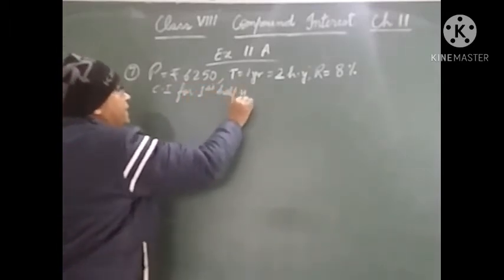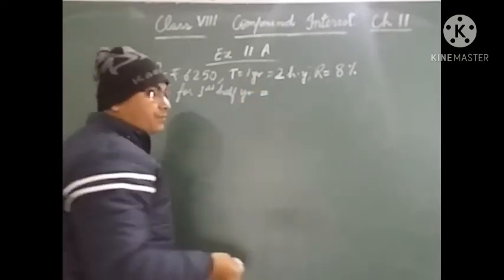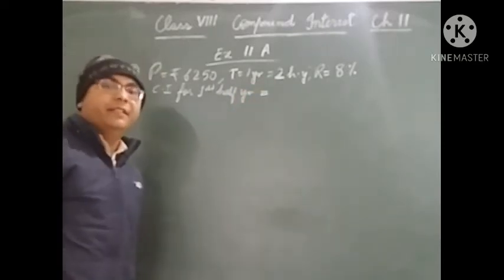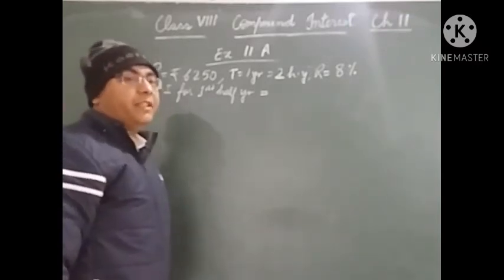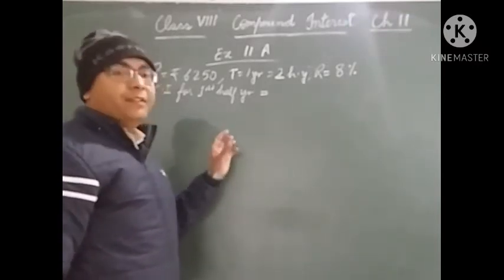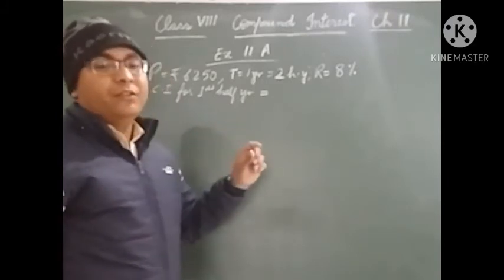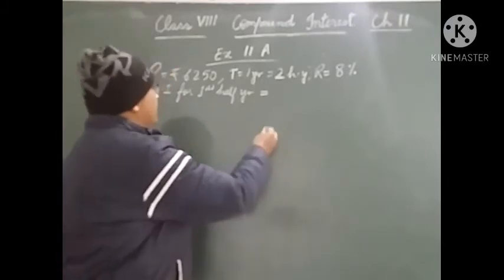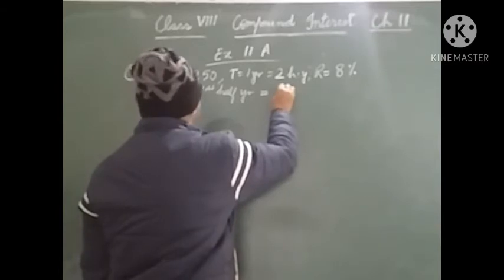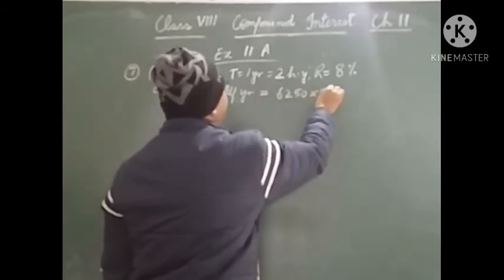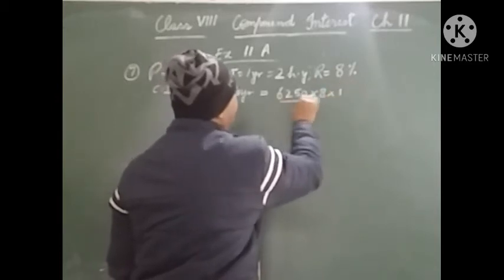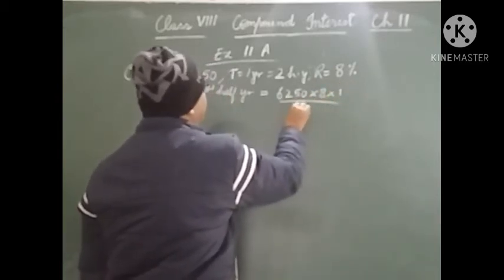Why are we finding the interest for the first half year? Because in the question it is given that the interest is compounded half yearly. Whenever the interest is compounded half yearly, we separately find the interest of each half year. So here principal is 6250, rate is 8, time will be taken as 1 only, upon 100.